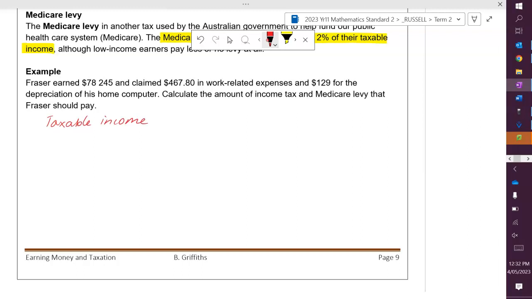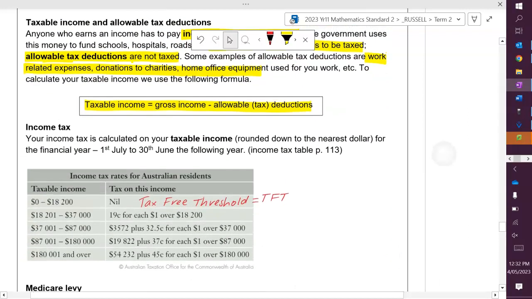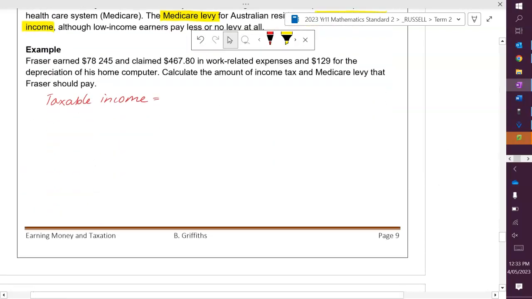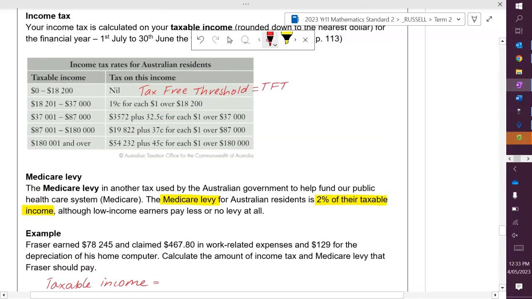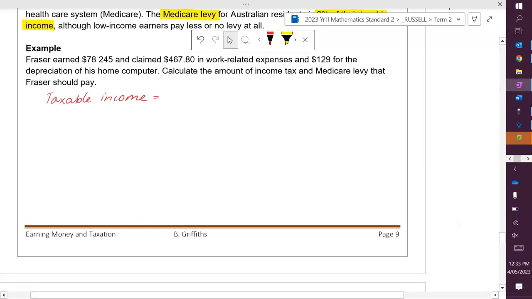If we look at our formula from above, it says our taxable income is our gross income minus any deductions. So when an accountant does our tax, they look at what our taxable income is by saying what is your salary or what did you earn this year? And then if you have any deductions, they take them all off before they do those calculations, because if you were in a larger bracket, those tax deductions might bring you down. Doesn't always happen, but it can help, which means it's better off for you.